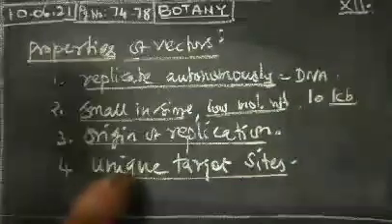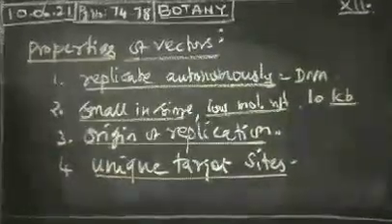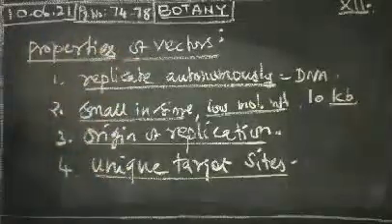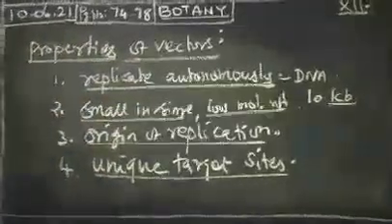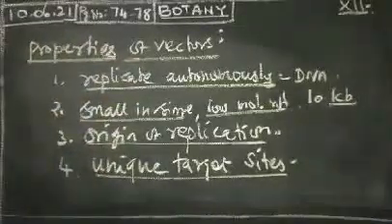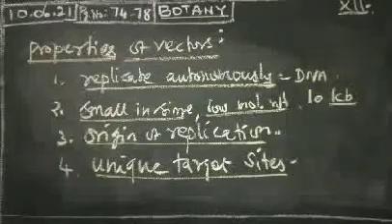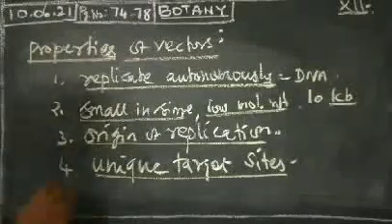That is, unique target sites are present in this vector. Only then will it insert the DNA molecule, replicate, and carry the characters to another organism. Then the next one, the fifth one.